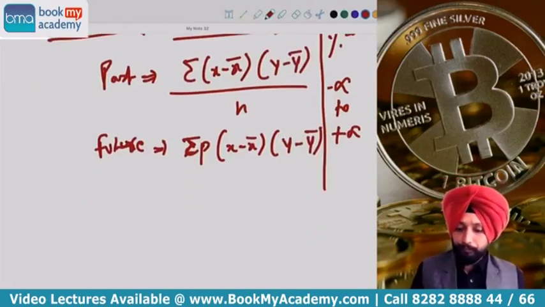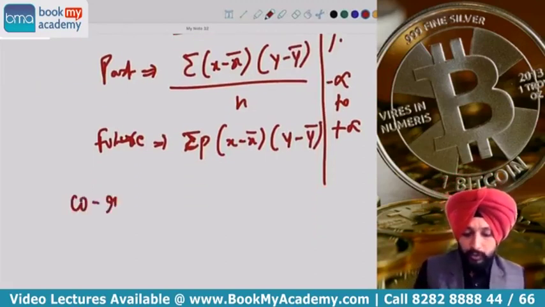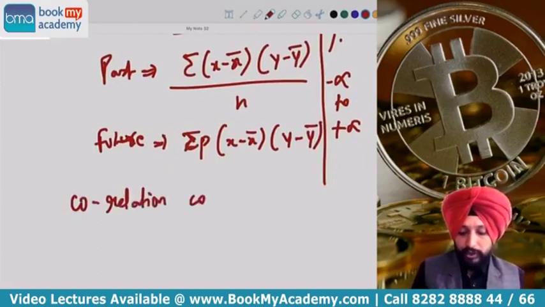So what we did, instead of covariance, we introduced something called the correlation coefficient.